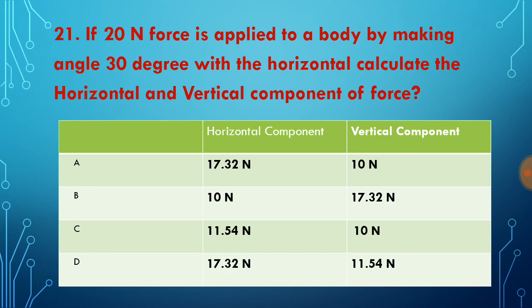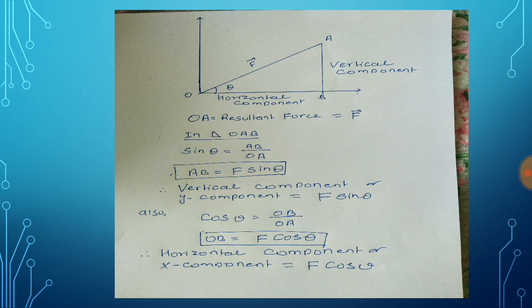Now let us move to the question. In this question our force is 20. So for the horizontal component we have to use 20 cos 30 and for the vertical component we have to use 20 sin 30. By using your calculator or by solving the question you should know the value of sin theta and cos theta, because in some entrance examinations you are not allowed to use a calculator. That depends on the rule of your institution. So on solving this you will get your answer of question number 21.